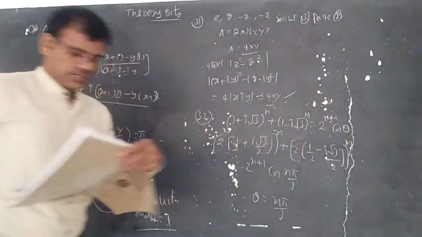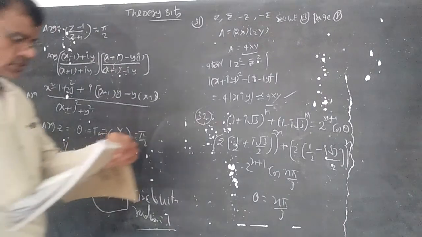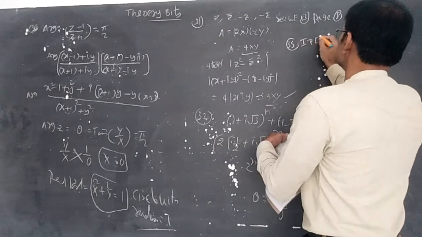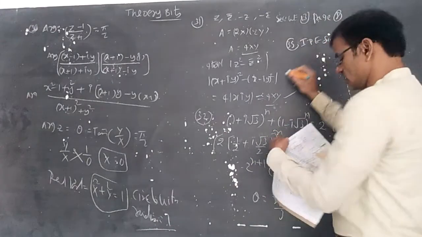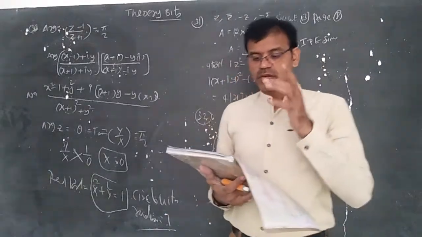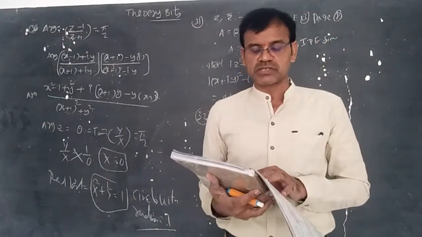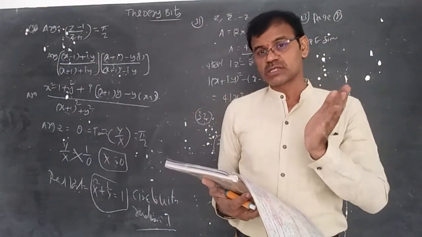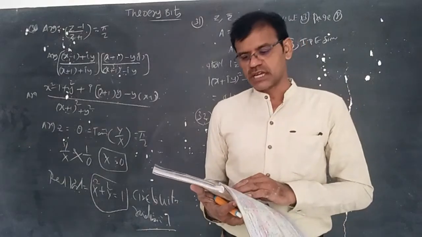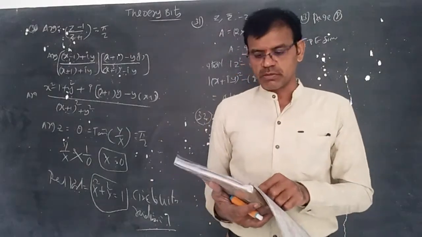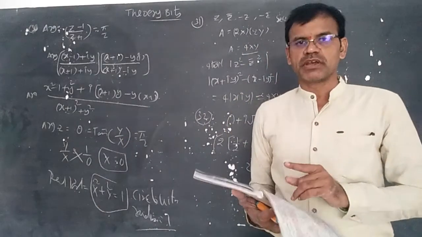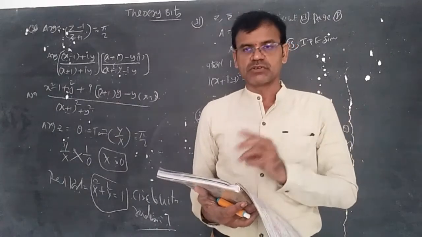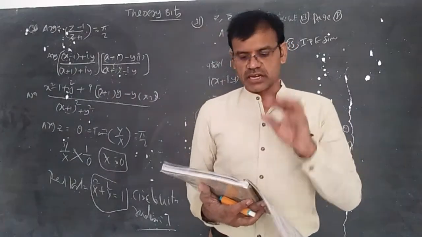Let n be a positive integer. 35th question. (a plus ib) into (a minus ib). The de Moivre theorem is there, so I am writing it directly. In the example, it is given that (p plus iq) whole power 1 by n plus (p minus iq) whole power 1 by n is equal to 2 into (p square plus q square) whole power 1 by 2n cos of 1 by n arc tan q by p. For this question, you can understand 2 into (a square plus b square) whole power 1 by 2n into cos of 1 by n tan inverse b by a. First option. If you have any doubt, write a equal to r cos theta and b equal to r sin theta and then proceed.